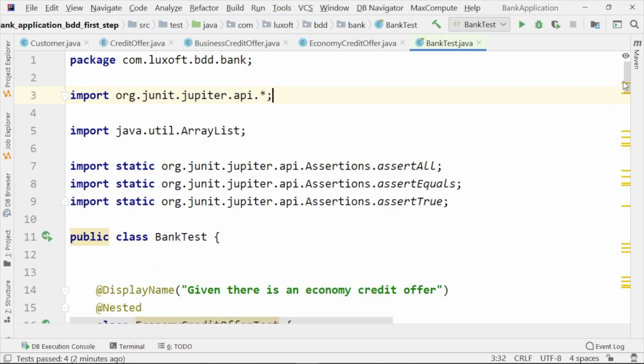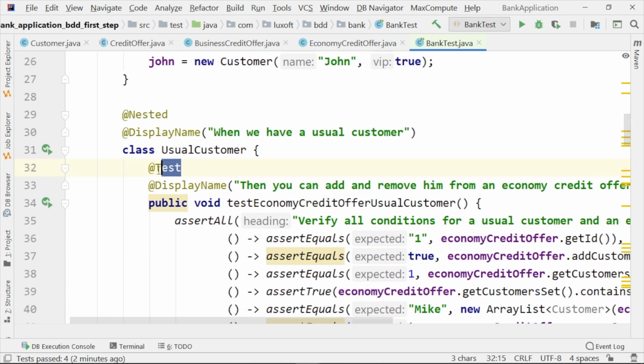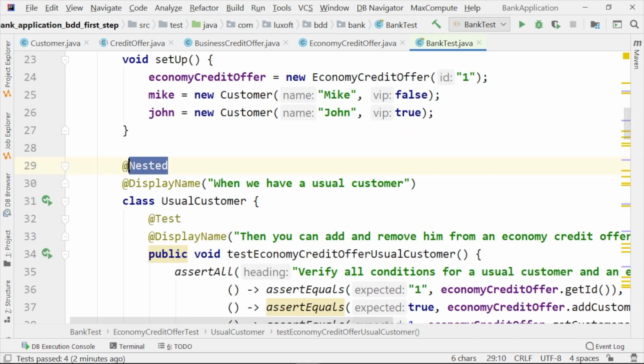What we have used from the JUnit 5 annotations, of course, this test annotation that was previously used, even without this approach with nested classes and the display name. Nested, we said that we may have tests inside the test, and this helps us a lot, especially when we have tightly coupled tests.